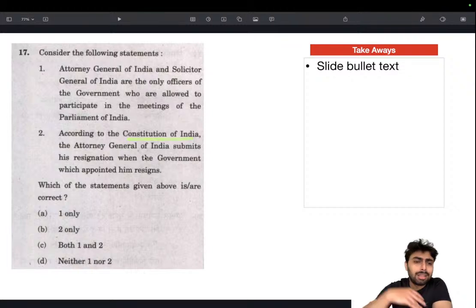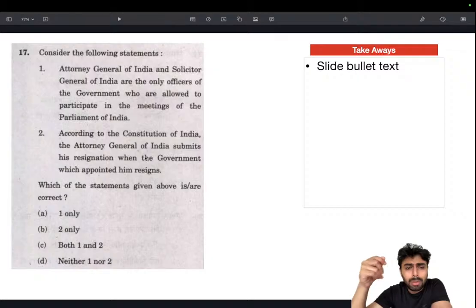As in, Attorney Generals are mostly appointed by the government in power, because the Attorney General's primary purpose is to provide legal advice, firstly, and then defend cases against the government, or push cases in the government's favor. So obviously, the Attorney Generals are chosen based on their allegiance to the government in power, and there is a good chance that when the government that has appointed the Attorney General resigns, the resignation happens simultaneously, but it's not a mandatory provision.